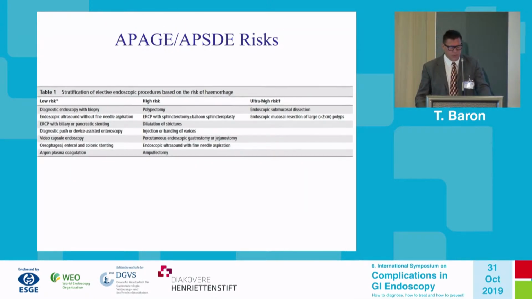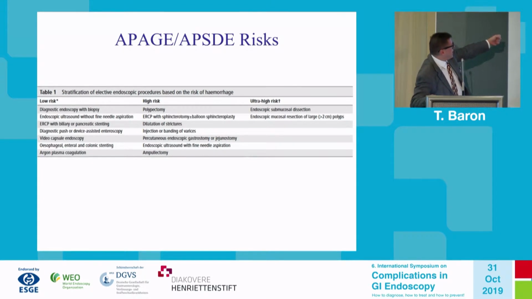But this more recent paper, which I thought was interesting, looked at it a little bit differently than the way I looked at it, and they defined low risk, high risk, and ultra high risk, right? So the low risk, in fact, they include esophageal, enteral, and colonic stenting, which I actually agree that most uncomplicated enteral stent placement is not a high risk for bleeding.